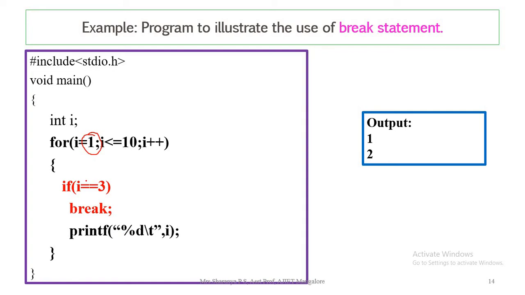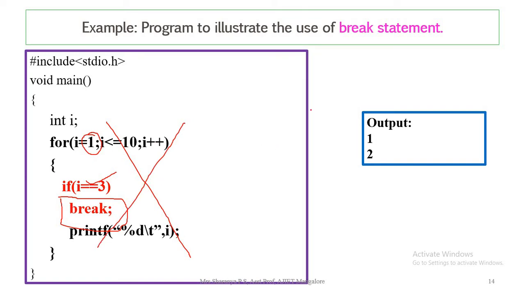And the major condition it checks is whether i is double equal to 3. Whenever the i value becomes 3, what is it supposed to perform? The break statement is going to execute. In the sense, it will completely terminate the loop.